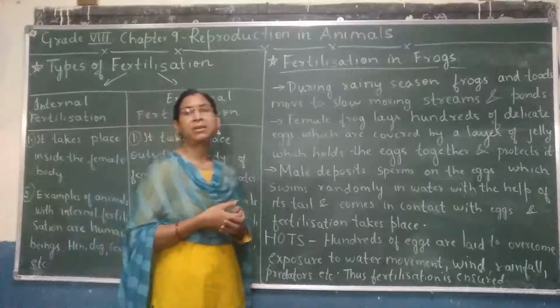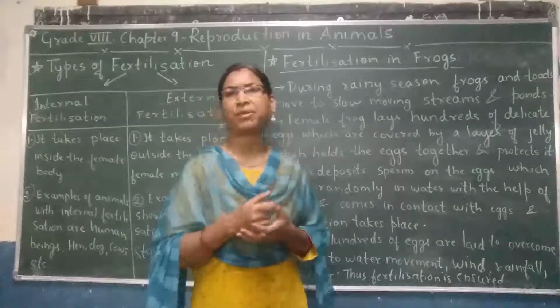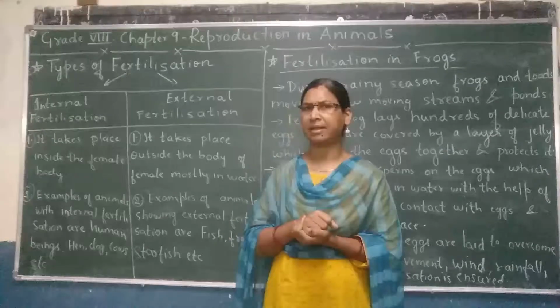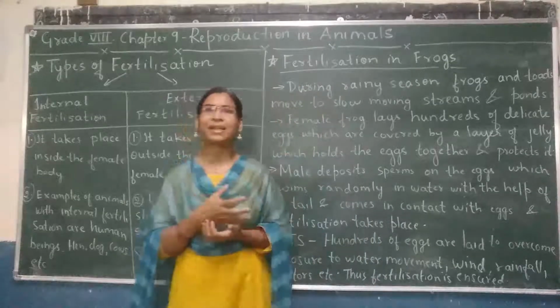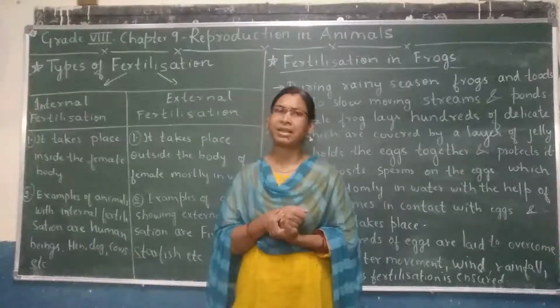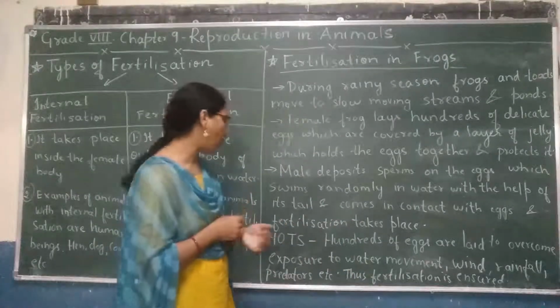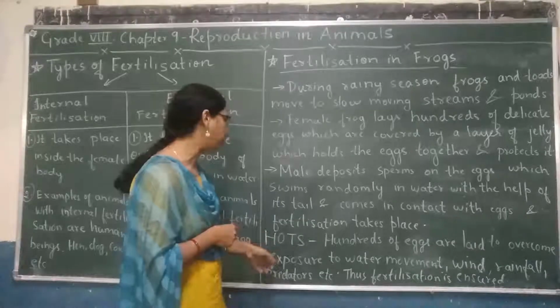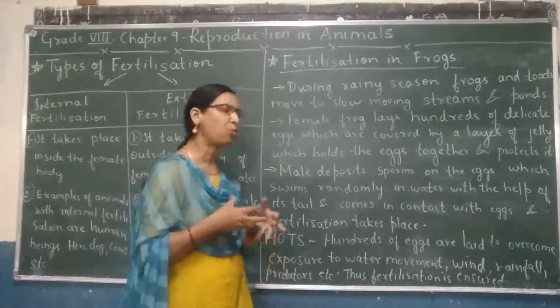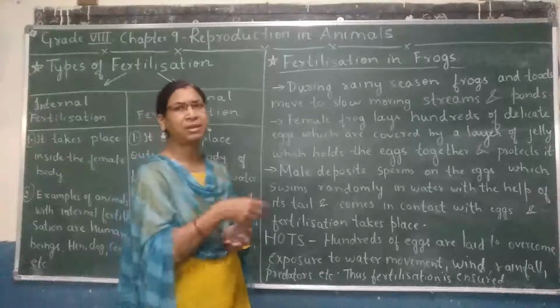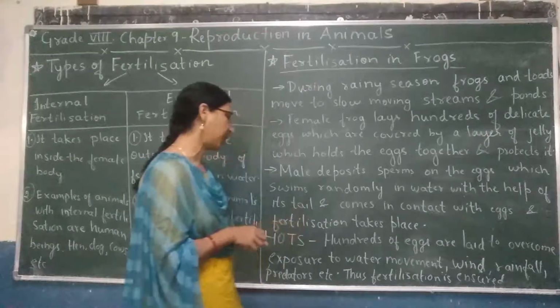Now let us see one important question which is clicking to mind: why a hen lays a single egg but frogs and fishes lay hundreds of eggs. The reason behind this is they lay eggs in water. So they have to overcome exposure to water movement, water current, because the current may wash away several of the eggs and the sperms.